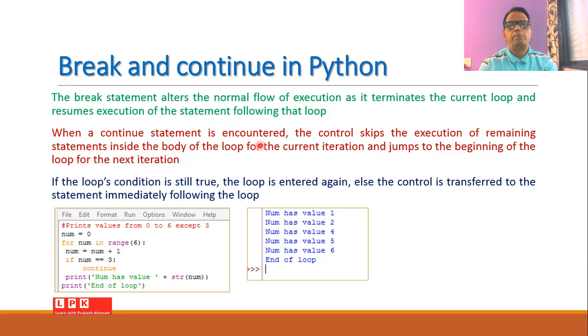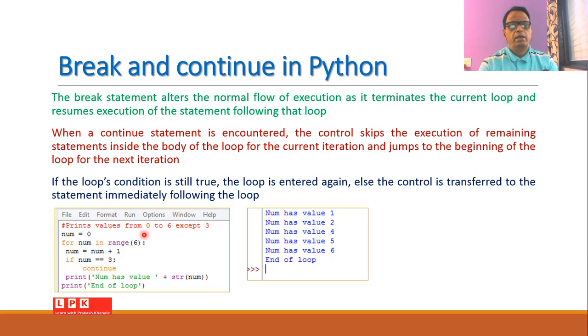With the continue statement, when it is encountered, the control skips the execution of the remaining statements inside the body of the loop for the current iteration and jumps to the beginning of the loop for the next iteration. If the loop's condition is still true, then the loop is entered again, else the control is transferred to the statement immediately following the loop.